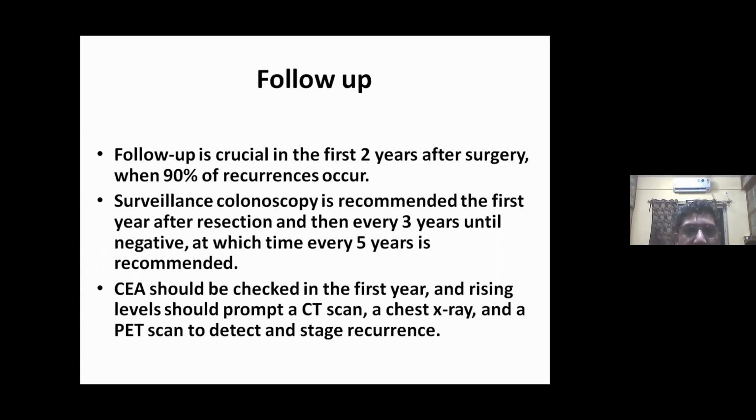Now, coming to the follow-up. Follow-up is crucial in the first 2 years after surgery, when 90% of recurrences occur. Surveillance colonoscopy is recommended the first year after resection and then every 3 years until negative, at which time every 5 years is recommended. CEA should be checked in the first year, and rising levels should prompt a CT scan, a chest X-ray, and a PET scan to detect and stage recurrence.